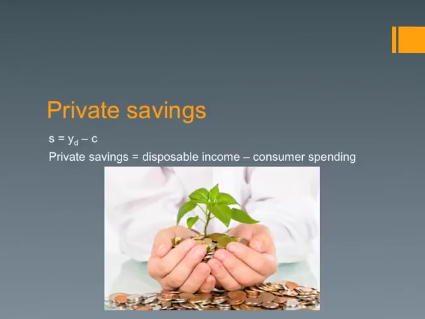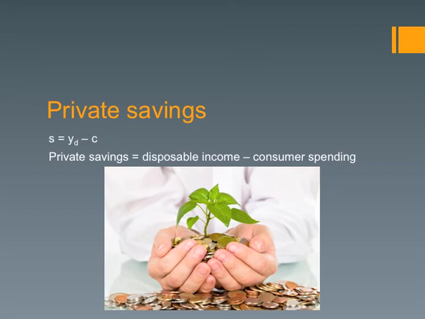They don't spend everything that they make, so we can spend or save. The reason that these are lowercase is because we're talking about an individual person here. I could do this at the macro level and have it be in caps, and it would be the same thing. Private savings, so savings of individual people, is equal to disposable income minus consumer spending. So we figure out what our disposable income was: we subtract taxes and add transfers to our income, and that equals our disposable income.